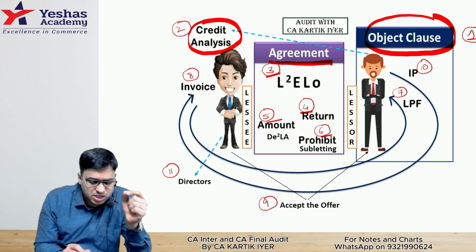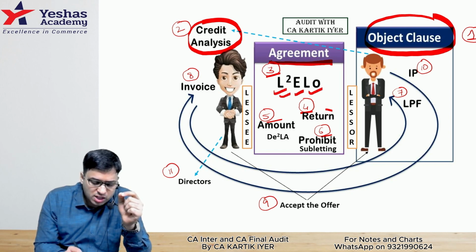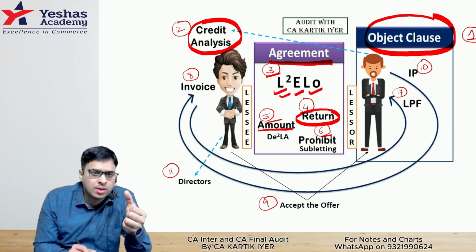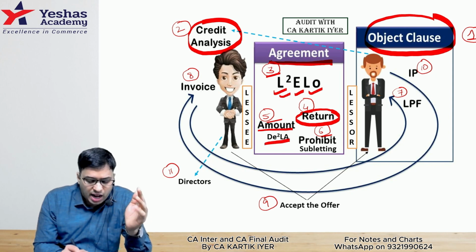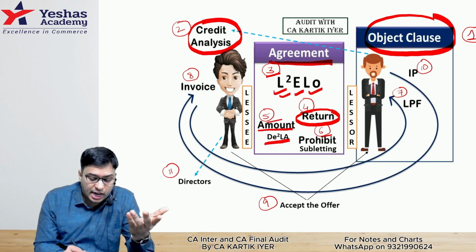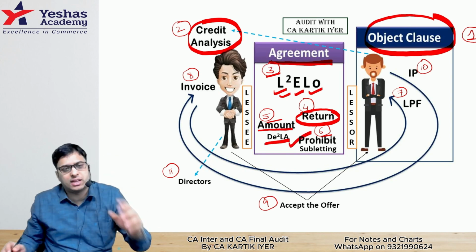Okay, let's start. First is details of lessor, lessee, equipment location. What is written regarding the return policy? Regarding amount, we are concerned with date, deposit, late charges, advance. And does the lease agreement prohibit any kind of subletting? That is what we are looking at.